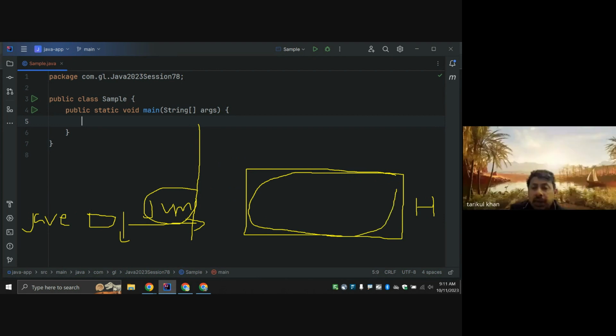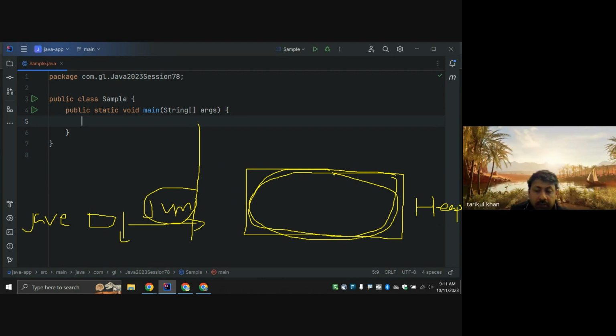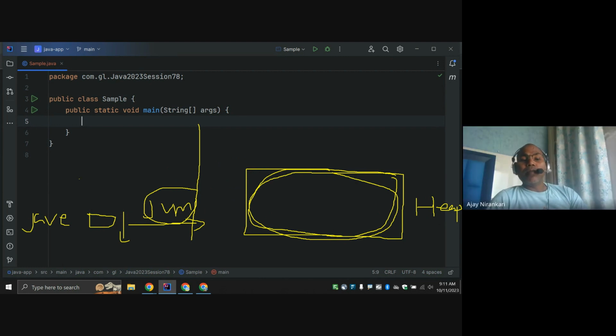Heap memory is part of your actual RAM, but logically, as a Java programmer, we say this is the heap memory. Whatever RAM is in your system. Currently, let's say in my machine we have 4 GB RAM. Surely we cannot allocate all 4 GB to my Java JVM process.